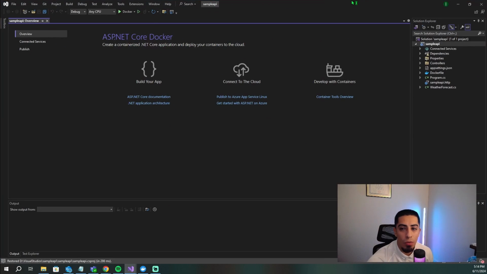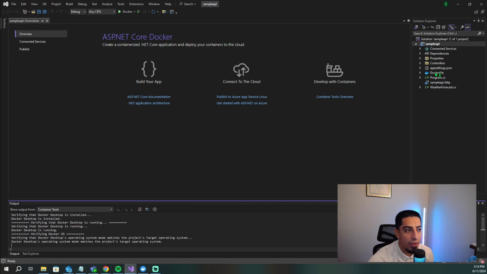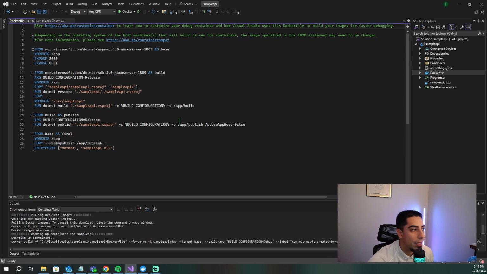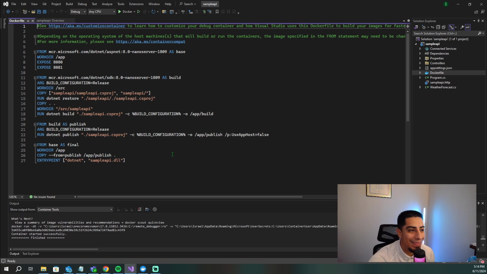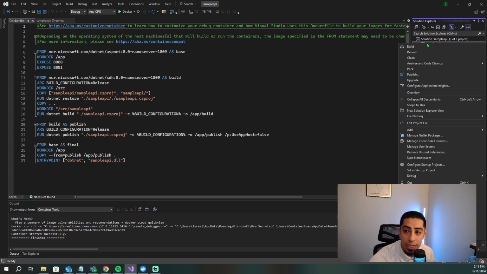So moving this over, we should be able to see that we have this Docker file right here. We select it and we can see that we have this Docker file here. And we're going to walk through it in a second, but not for this project. But that's how you actually create it from the beginning, so that you just always have Docker enabled there. So you would do it right here. But if you did not have Docker here, so let's just say you didn't do this, you would right click here.